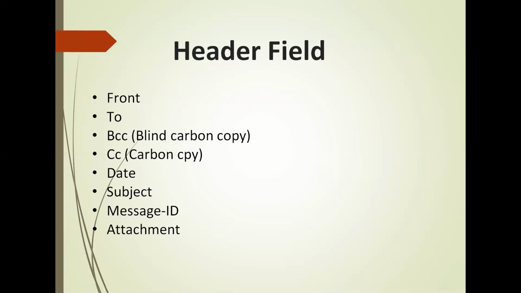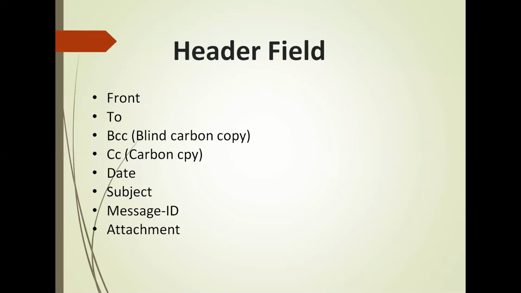Header fields. The message header should include at least the following fields: From, To, BCC, CC, Subject, Message ID, and Attachment. From: the email address, and optionally the name, of the author or the sender. To: the email address of the message's receiver, which indicates the primary receiver. For secondary receivers, we use CC and BCC.